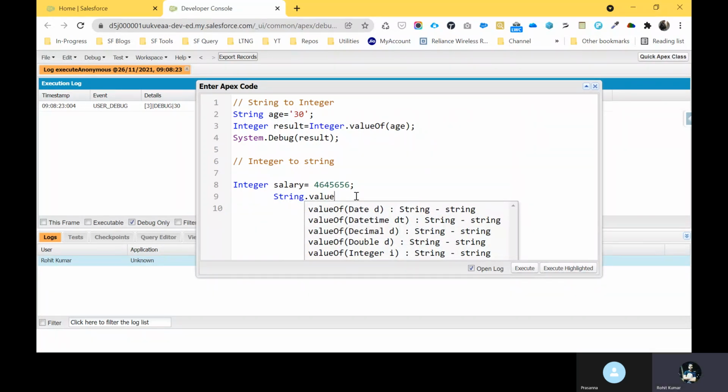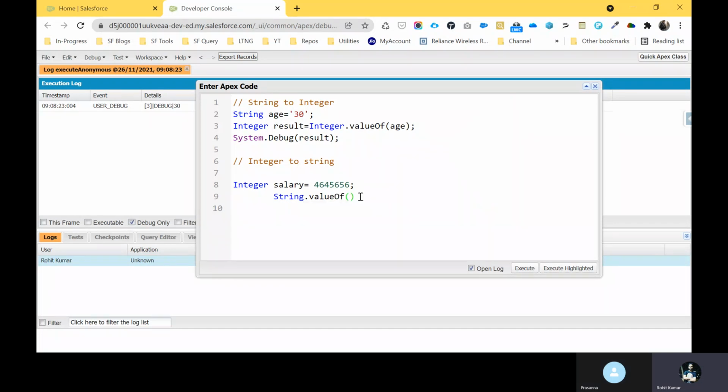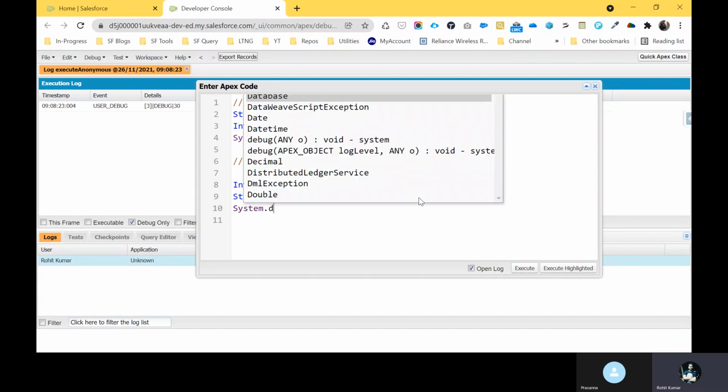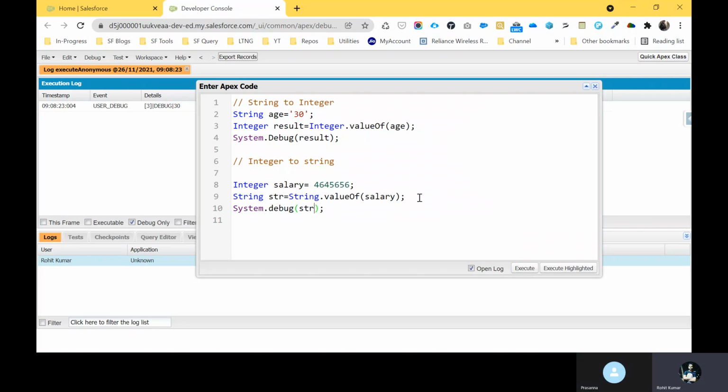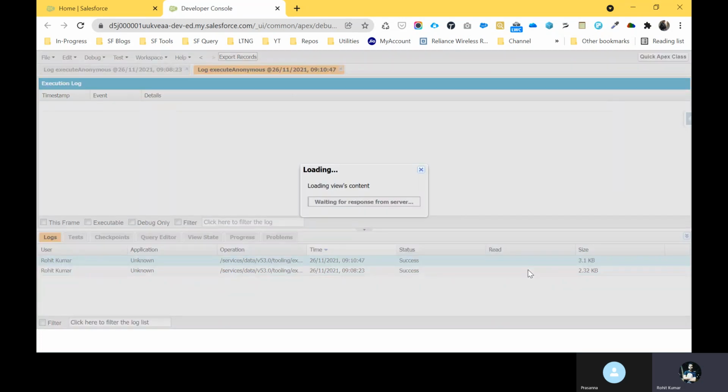So how to use that? Just use valueOf here, and pass the variable, this variable, salary. It always returns a string, so you can store it into a string, str equal to this one. And to print it, you know very well, System.debug and print str. Just execute here, and after that you can see this type conversion. You can change everything as you want.